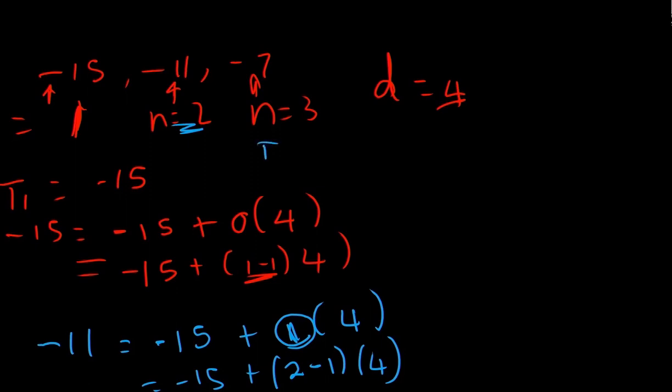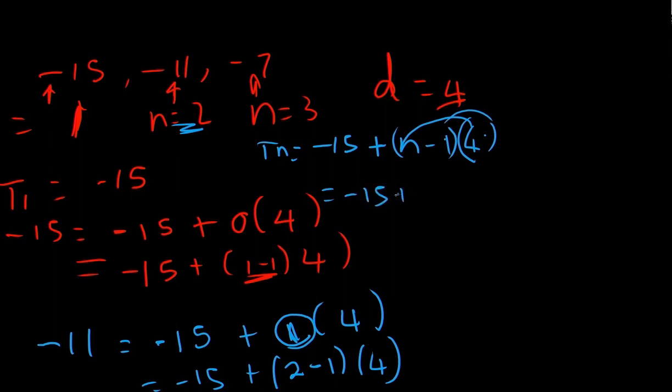So Tn is equal to negative 15 plus n minus 1 times 4. All right, we can simplify this a little bit further by multiplying the 4 into the bracket. So we get minus 15 plus 4n minus 4. And that will give us 4n minus 19.